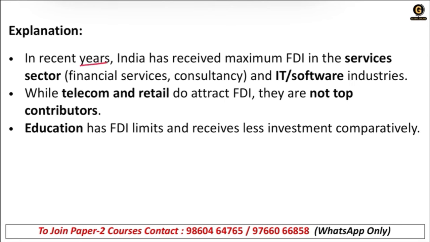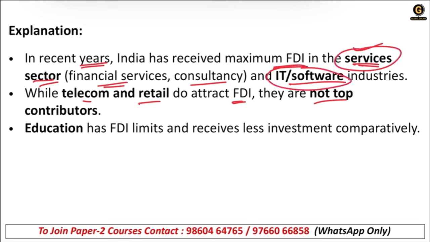Right? In recent years, India has received maximum FDI in service sectors like financial services, consultancy, and IT software industries as well. While telecom and retail do attract FDI, they are not top contributors. Whether it is IT software, telecom, or retail, all are coming into India through FDI. But services and IT, IT is also a service sector, right?